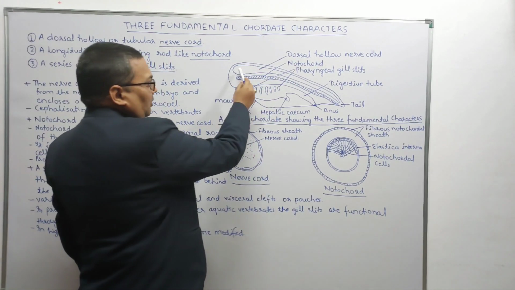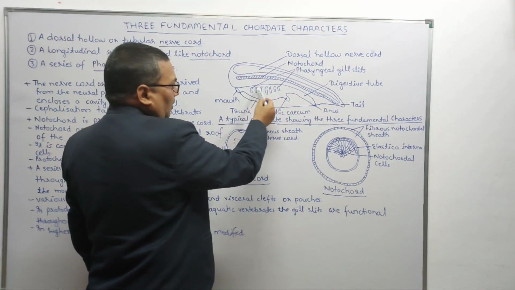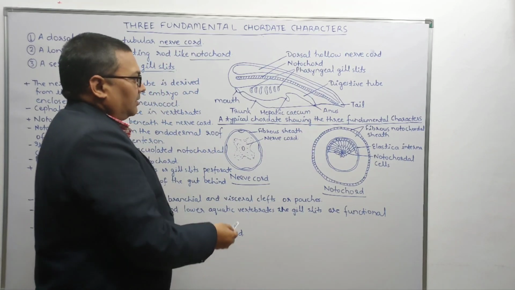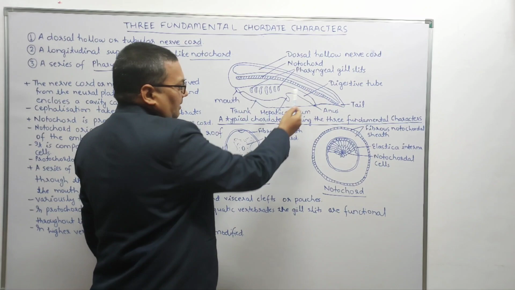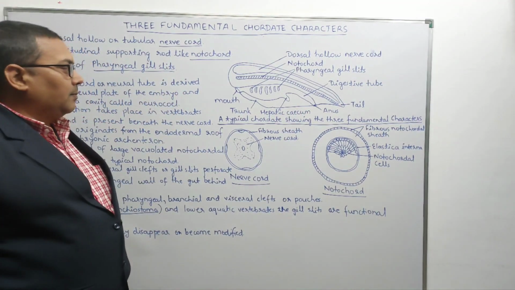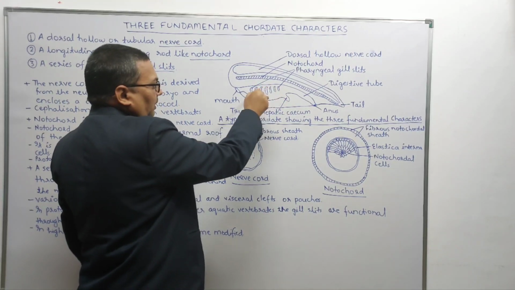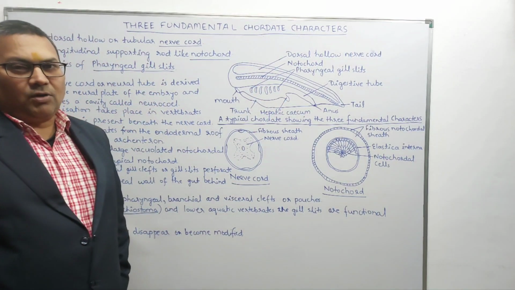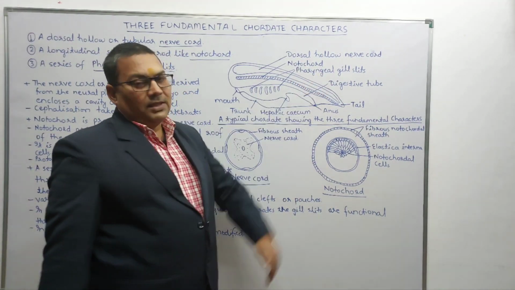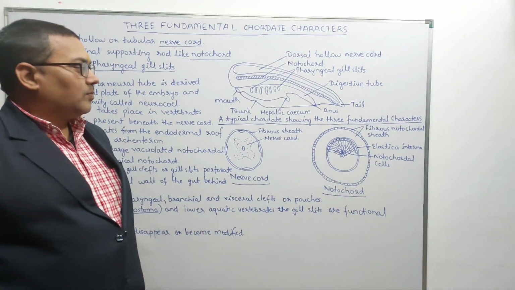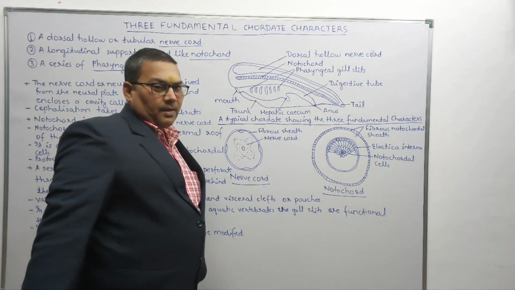The nerve cord is on the top, below it is the notochord, and below the notochord is the digestive tract. You can see the mouth at the anterior end and the anus at the posterior end. Now in the region of the pharynx, you can see there are so many openings, which are in pairs, and these openings are called pharyngeal gill slits. And so this is the typical diagram of a chordate.